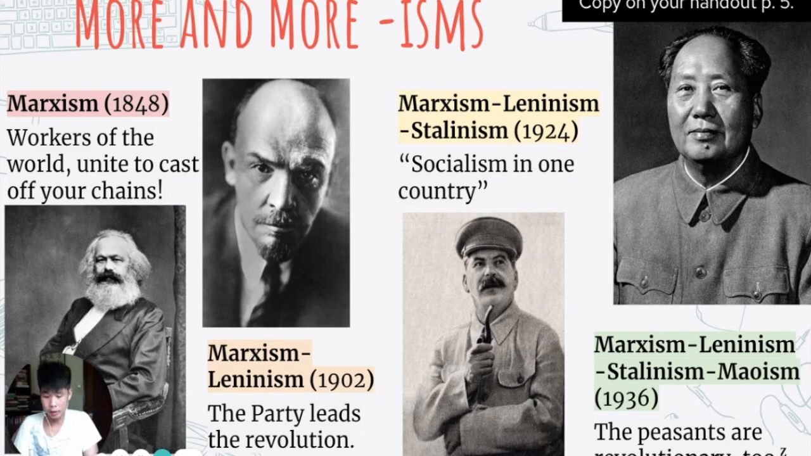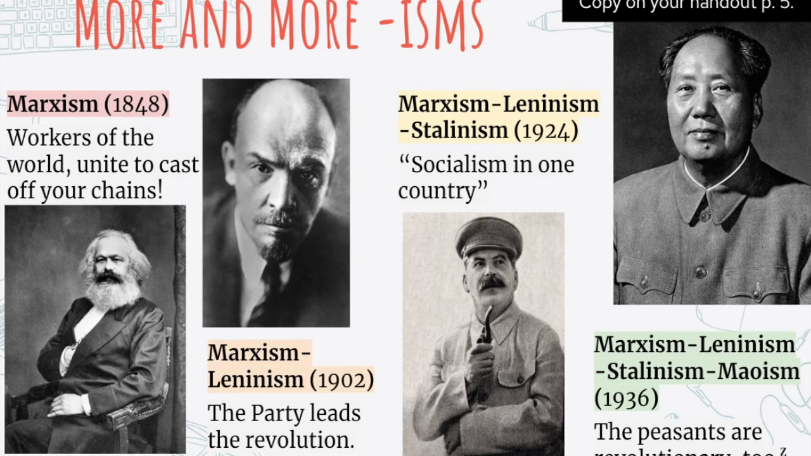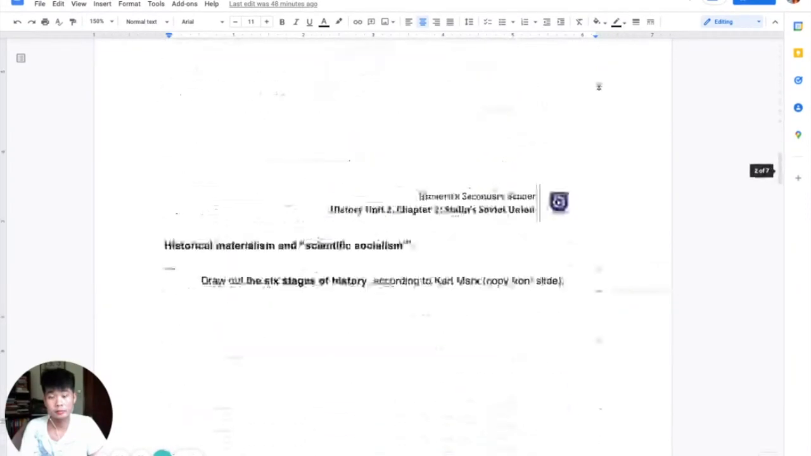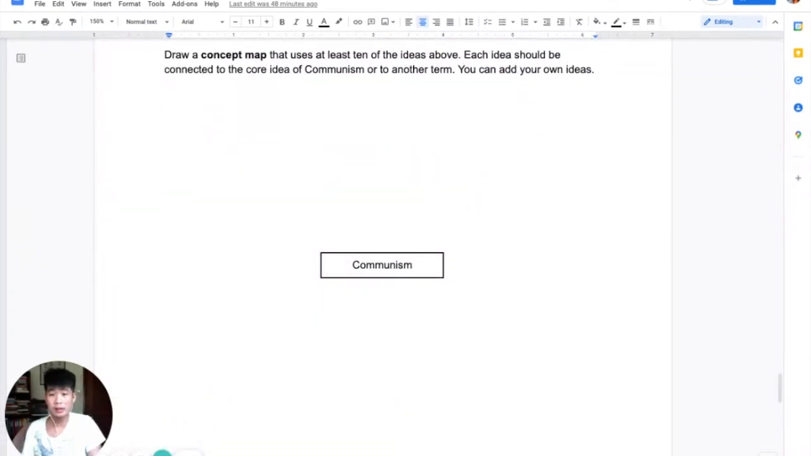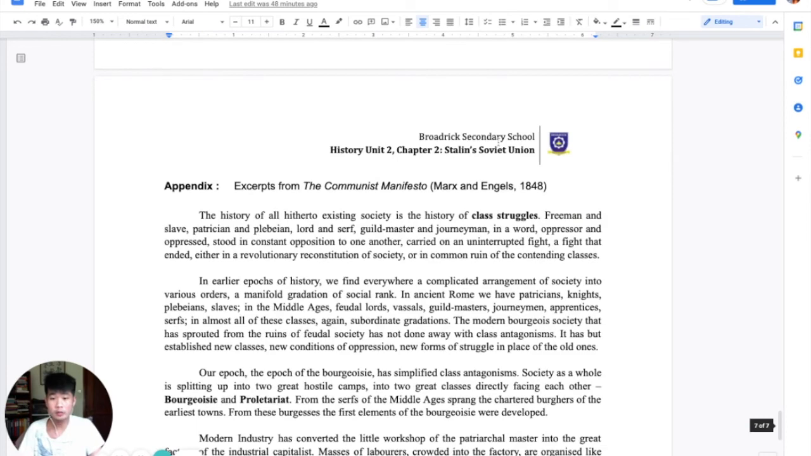And now that you have learned all this, on page 6, you should map out these concepts in a concept map. Use 10 of the ideas, try to figure it out for yourself. Or if you need to, look back on the video, see what I've gone through. The last page of these notes